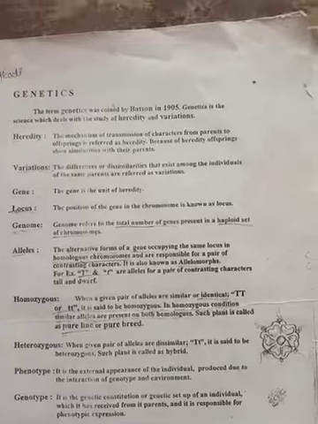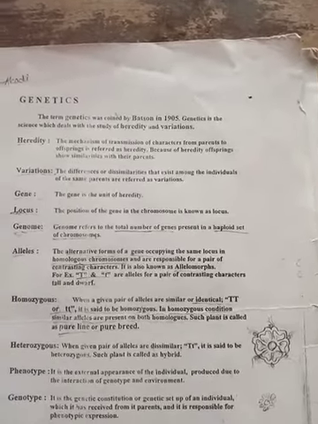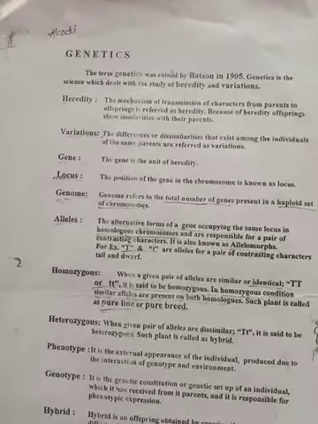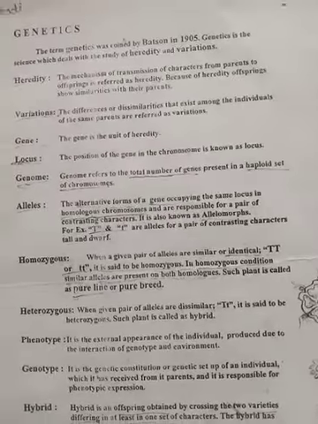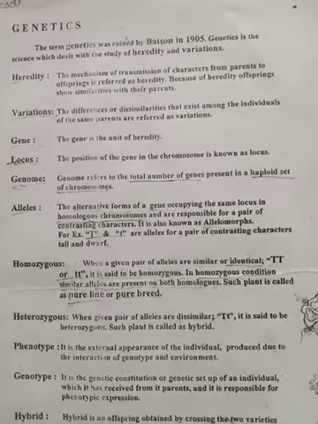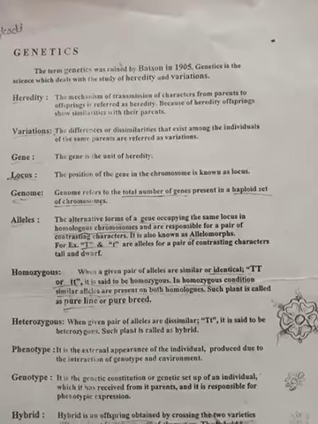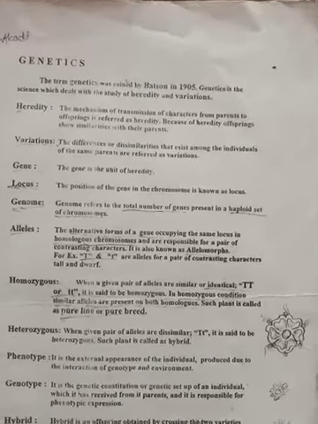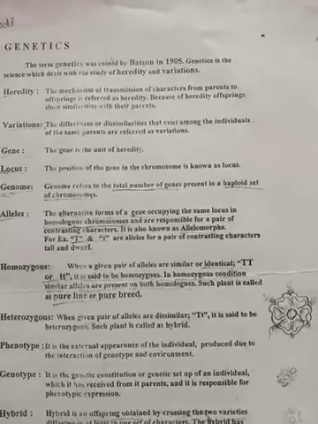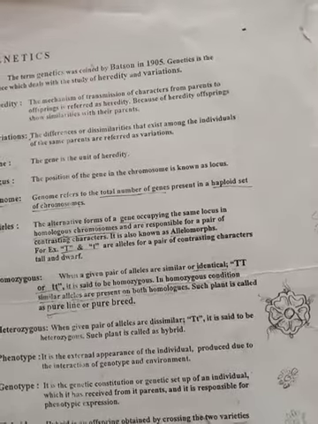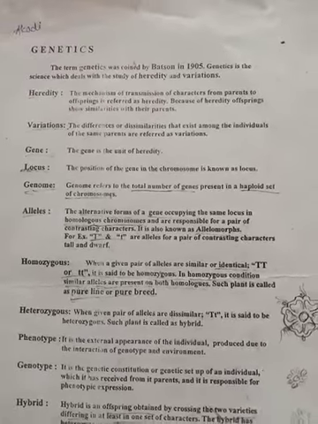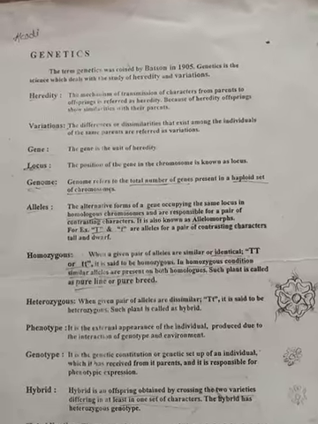Genome means the total number of genes present in a chromosome. How many genes are present in the chromosome, that total number we call the genome. Alleles means a pair of genes. Always genes are located in pairs, so four genes means two pairs. So an allele is nothing but a pair of the genes.